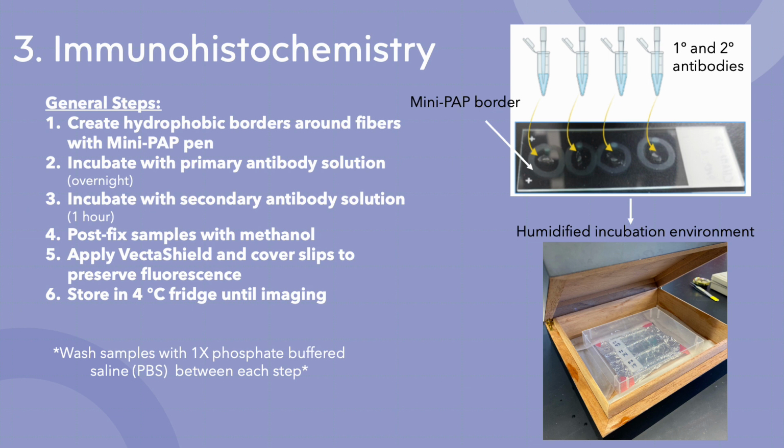And the general steps include creating a hydrophobic border around the fibers with a mini pap pen, as you can see in the figure, incubate them with a primary antibody solution overnight, then you incubate them with a secondary antibody solution for 1 hour, which is what would provide the fluorescence so that I can actually see the myosin heavy chain isoform expressed in each fiber. Next, you would post-fix the samples with methanol, apply Vectashield, cover slips to then preserve fluorescence, and then you store it in the 4 degrees fridge until imaging.